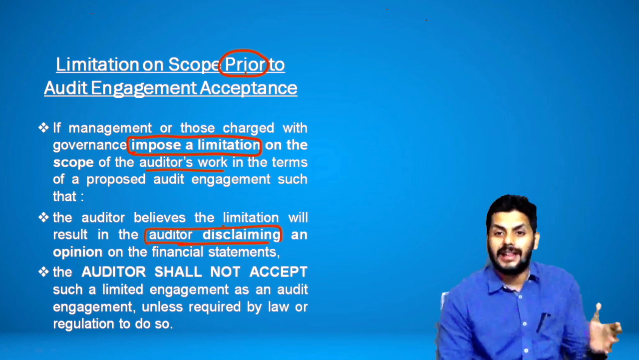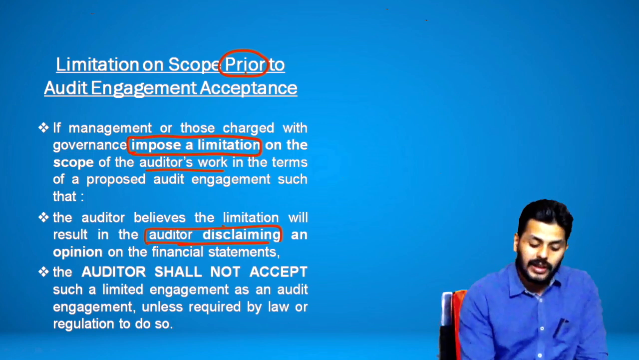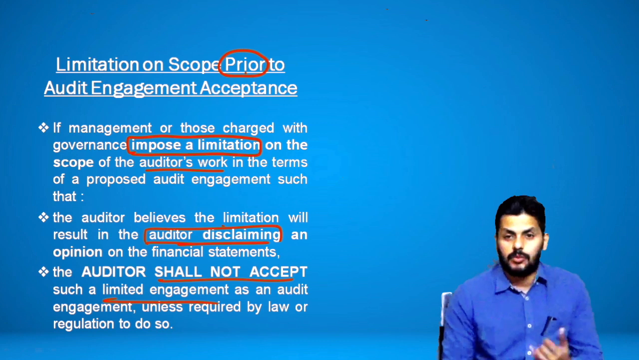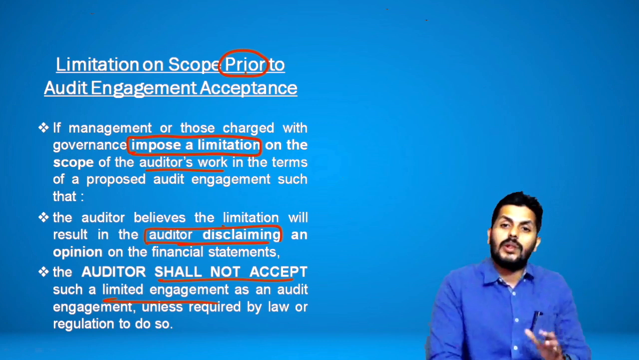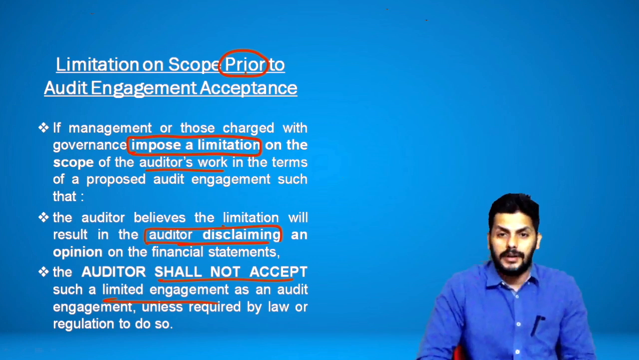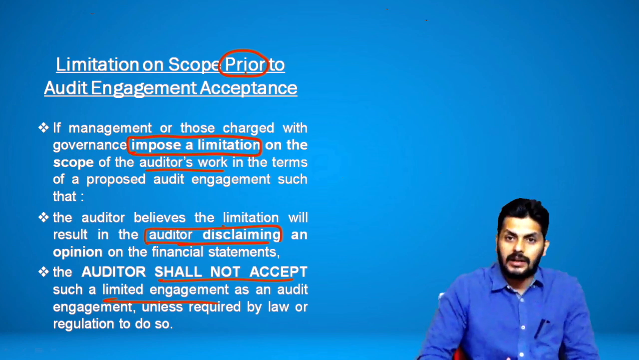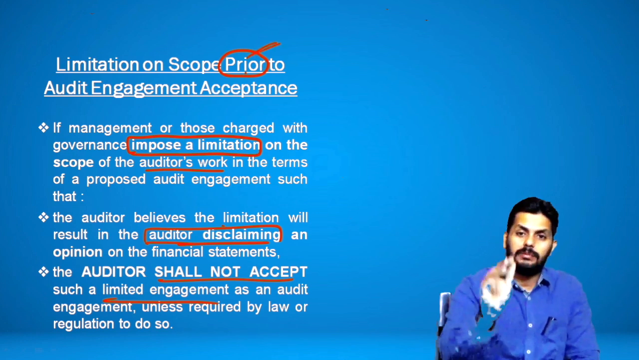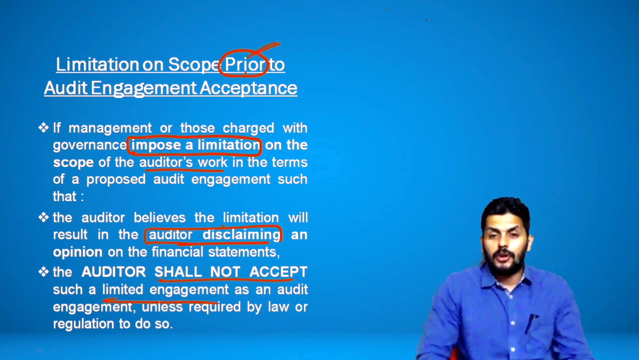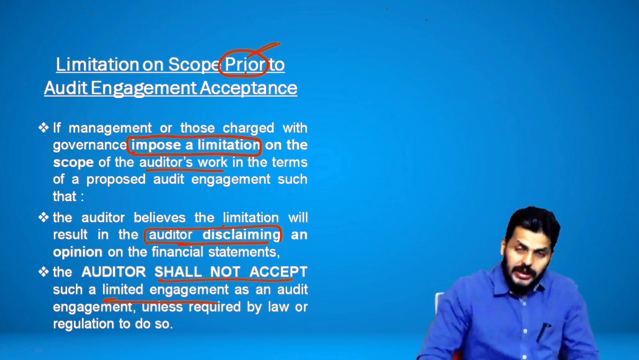So therefore, he shall not take up that particular audit engagement. Not only that, the auditor shall not accept such a limited engagement. Obviously, when you know that management is imposing a limitation and you will not be able to give an opinion, there is no point in taking up the audit. This is like tying your legs and asking you to run, which you anyway can't. So if there are any limitations prior, and prior is very important, before you take up the engagement, it's a good opportunity. Before you take it up, better to not take up the engagement at all.